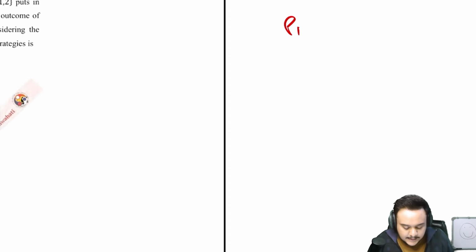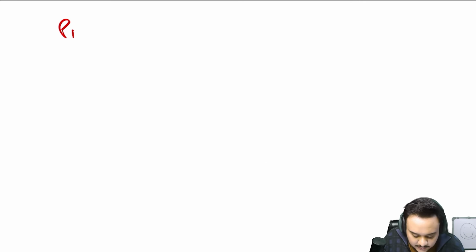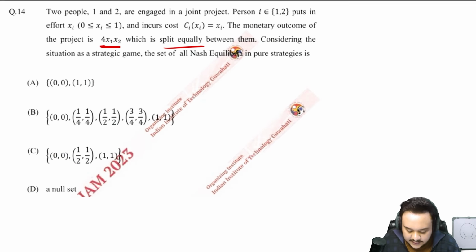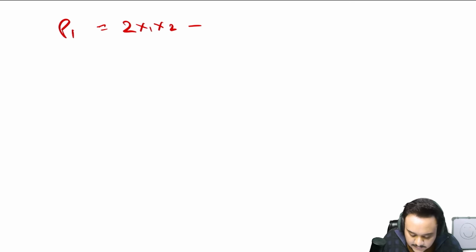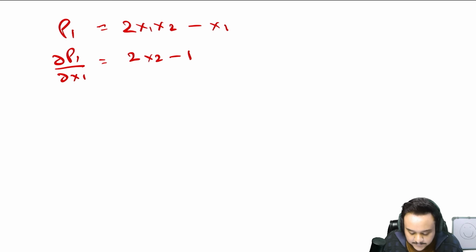For player 1, the outcome is given as 4x1x2, and it has to be split equally, so we just divide it by 2. The payoff for player 1 is going to be 2x1x2 minus the cost, which is x1. And how do you find the best response function if you are given the payoff equation? You differentiate it with respect to x1. So you will get 2x2 minus 1. You can simplify the payoff also: you can just write x1 multiplied by 2x2 minus 1.